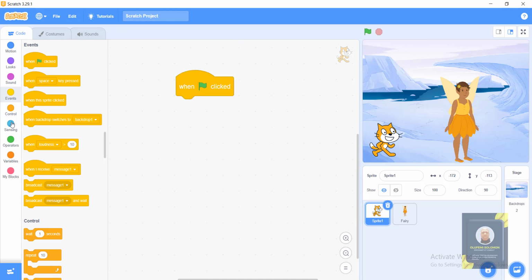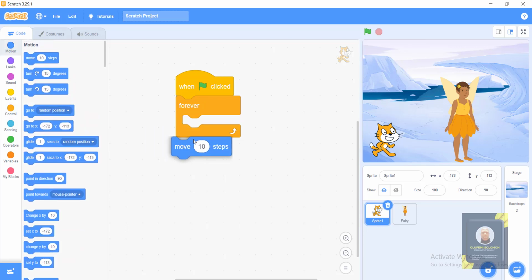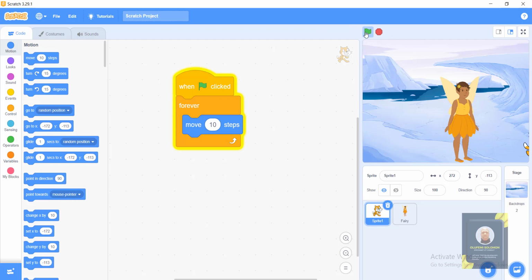When green flag is clicked, I go back to control and I say forever. Okay, I will go to motion and click move 10 steps. So when I click on my green button, you see what happened. The cat just glide across the screen, and that is not actually what we want, right?